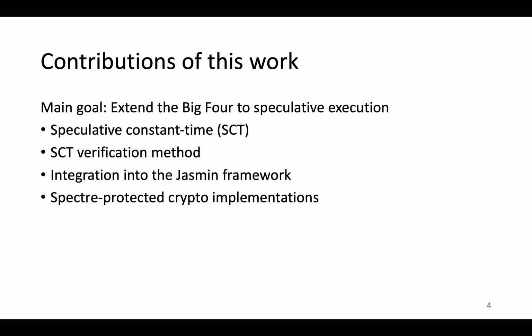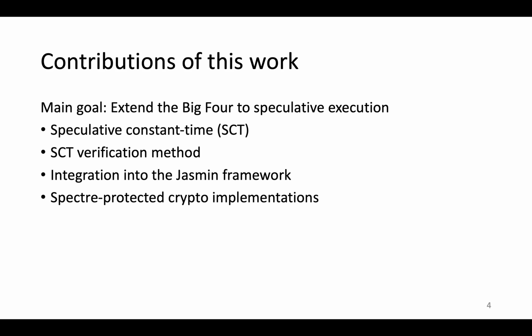One of our important contributions here is proving a key property, which we call secure forward consistency, which simplifies the verification of speculative constant time, and also proves that code proven correct and secure in a sequential semantics also enjoys these properties in a speculative semantics. Then, leveraging secure forward consistency, we develop a relatively standard two-step verification method for speculative constant time. First, we check that programs don't perform illegal memory accesses, even under our speculative semantics. And then second, we check that program leakage doesn't depend on secrets.